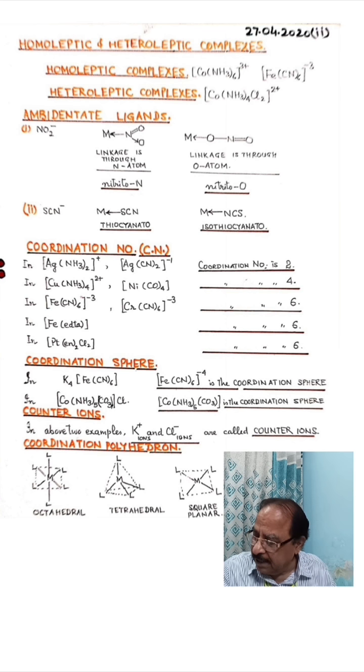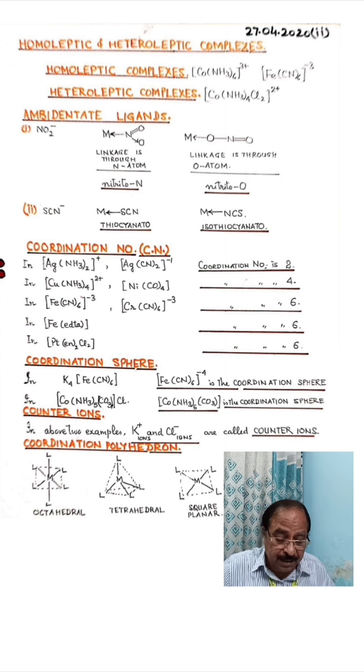Then comes the definition of coordination sphere. What is coordination sphere? Sir, coordination sphere is the part of the coordination compound which contains a metal atom along with the various ligands which are attached to it. So coordination sphere is the metal atom or ion along with the ligands which coordinate with this metal atom or ion.